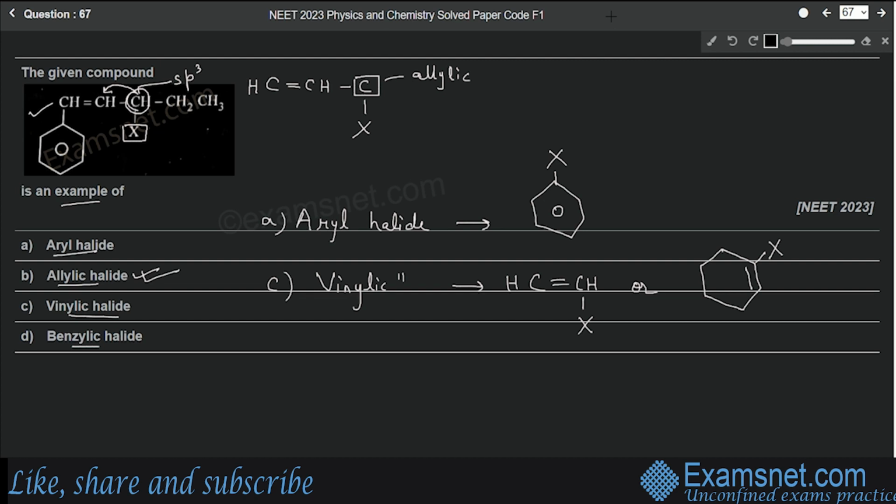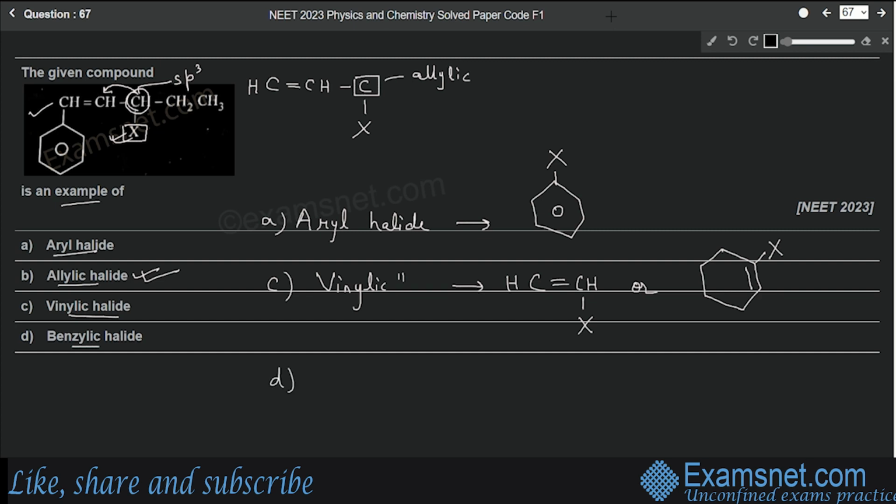So here the compound that is mentioned in the question, you can see that the halide ion is not connected directly to the doubly bonded carbons. It is connected to the carbon that comes next to the doubly bonded carbons. Okay, so this is allylic halide.